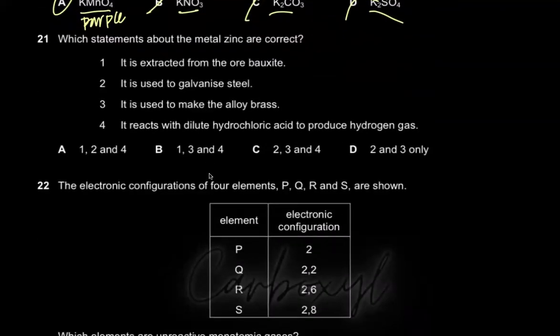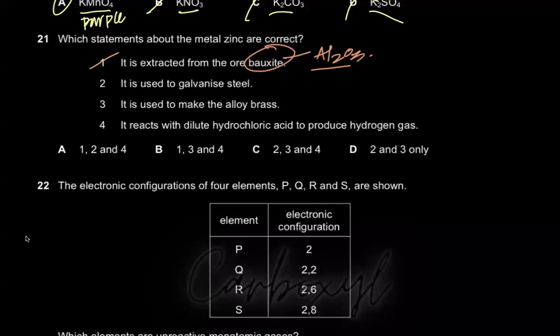Which statements about the metal zinc are correct? Okay, metal zinc. Oh my God, I'm so tired. Okay, it's extracted from the ore bauxite. Bauxite? Zinc is bauxite? What? Cambridge, what are you doing? Do you think we are stupid? Bauxite is aluminum oxide ore, Al2O3, man. What is wrong with you? Zinc's ore is basically zinc oxide, right? And how do you come up with zinc oxide? Basically, you have zinc blende, which is zinc sulfide. It's just extra information. So you have zinc sulfide, you react it with oxygen, you get zinc oxide, and then you reduce it with carbon.